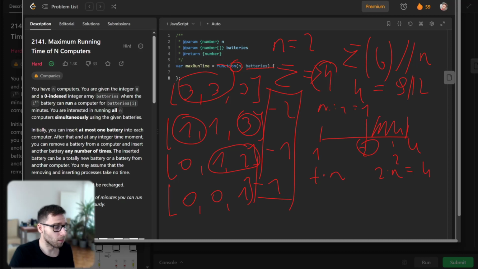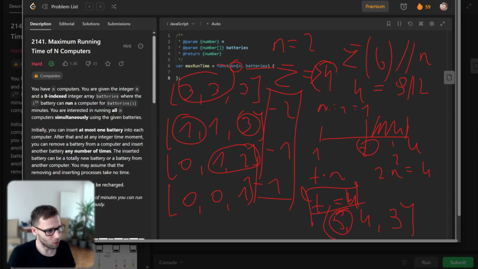Also, an important thing to notice: if t is our target time, let's imagine it's 4, and it's the answer. And we have an array consisting of 5, 4, and 3. As you can see, the maximum running time is just the target, because if 4 is the answer, we cannot run a battery longer than 4 minutes.